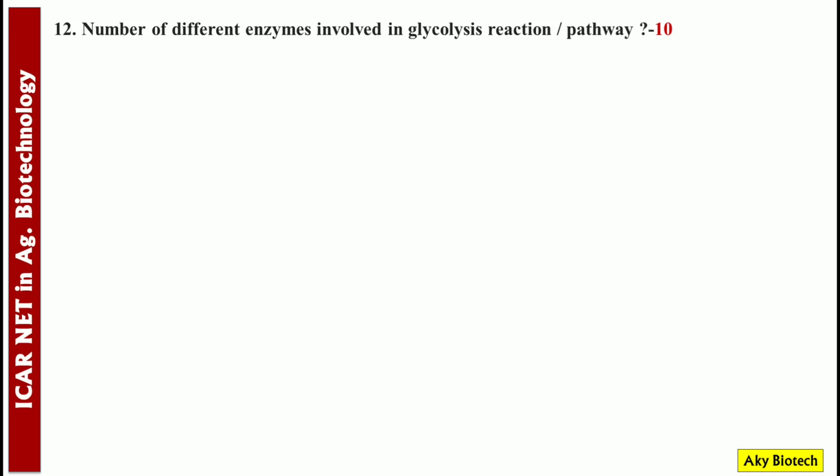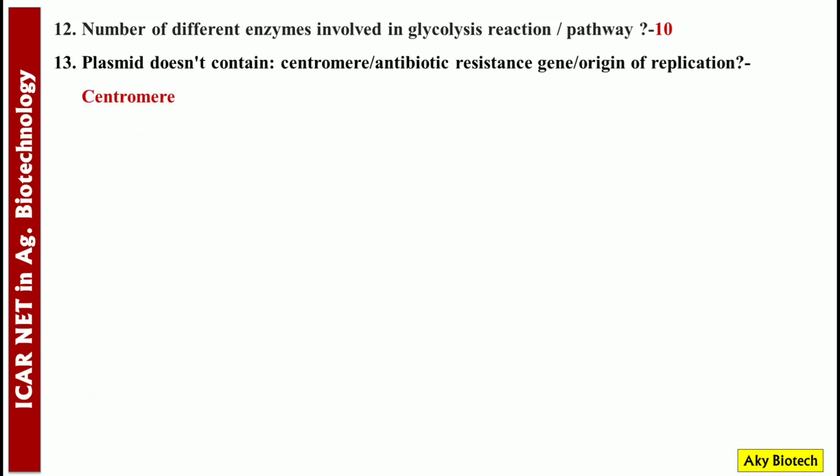Number 13. Plasmid doesn't contain centromere, antibiotic resistant gene, origin of replication. Answer is centromere. Name the smallest binary vector. pGreen is the vector.